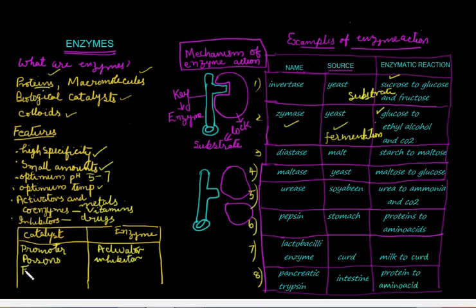catalysts have free valency, whereas here we talk about active sites, or activation centers. In catalytic reaction, we use the word intermediate complex.